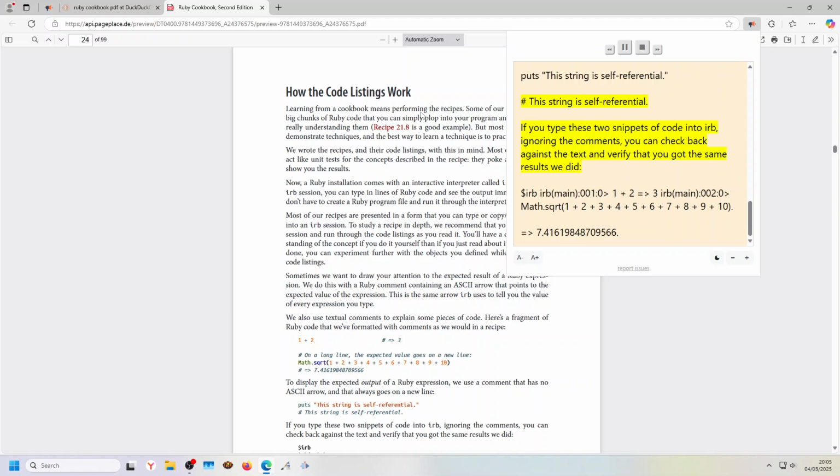If you type these two snippets of code into IRB, ignoring the comments, you can check back against the text and verify that you got the same results we did. irb(main):001:0> 1+2 => 3. irb(main):002:0> Math.sqrt(1+2+3+4+5+6+7+8+9+10) => 7.41619848709566.